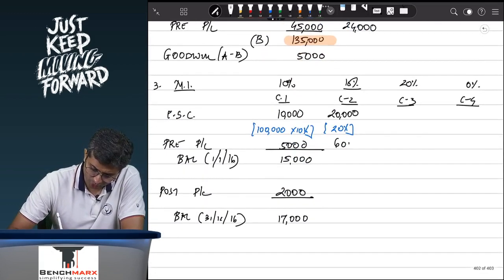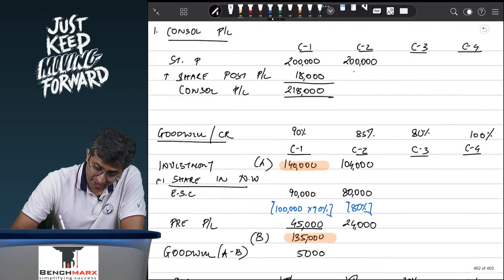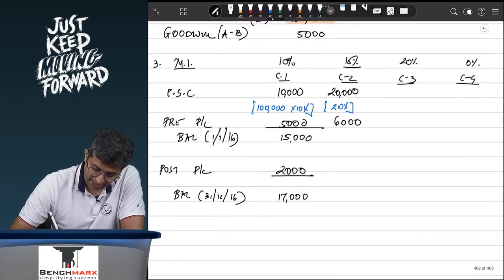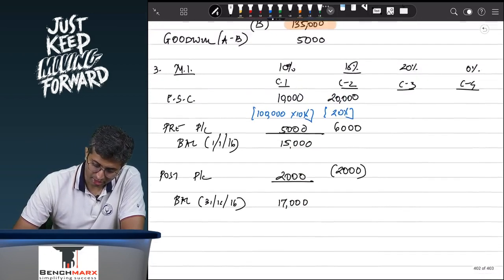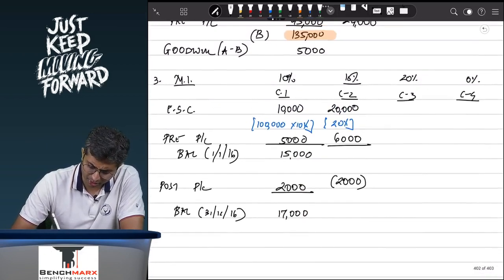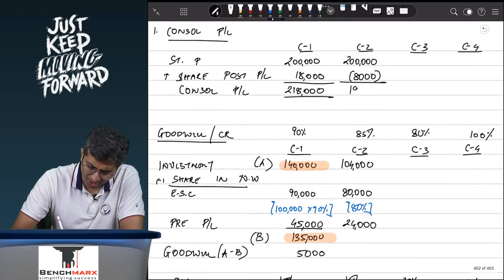6,000 will go to the minorities. Negative 8,000 is your share in the post acquisition reserves, and negative 2,000 is your share in the post acquisition P&L. So this will give you 1,92,000.